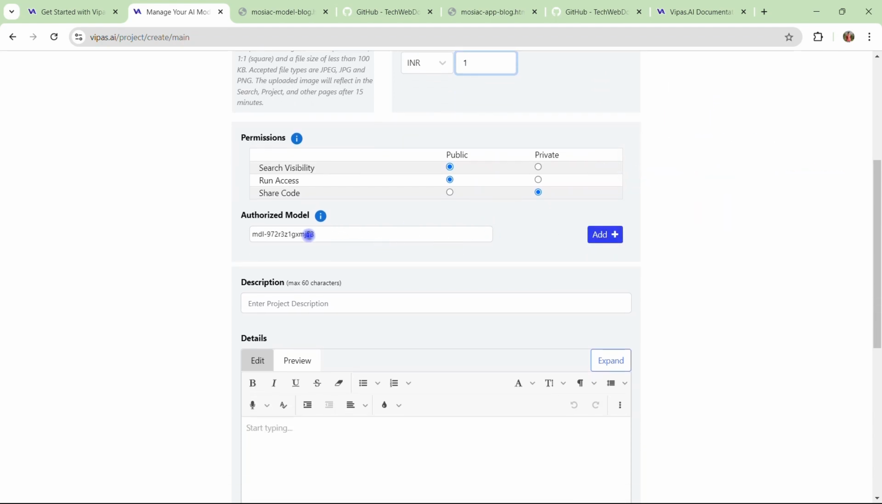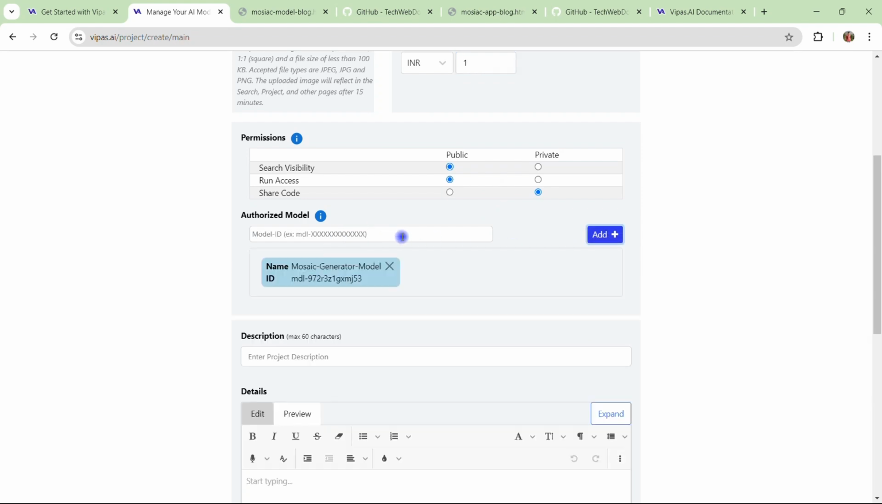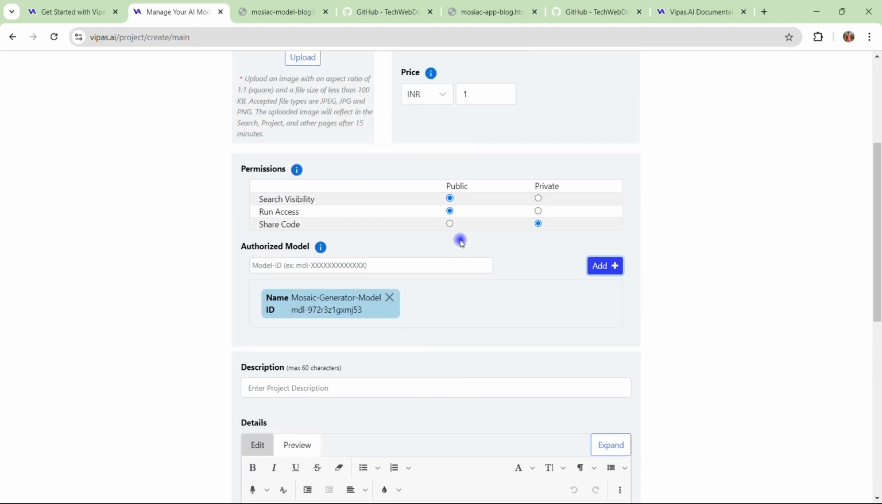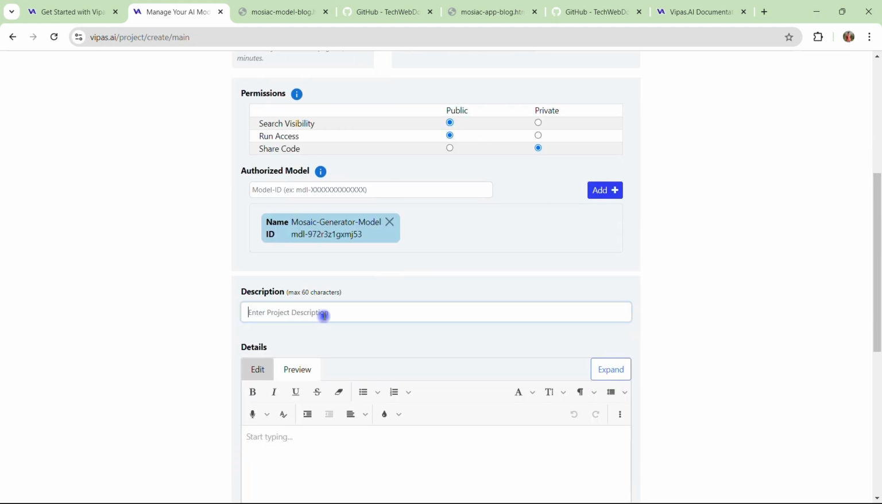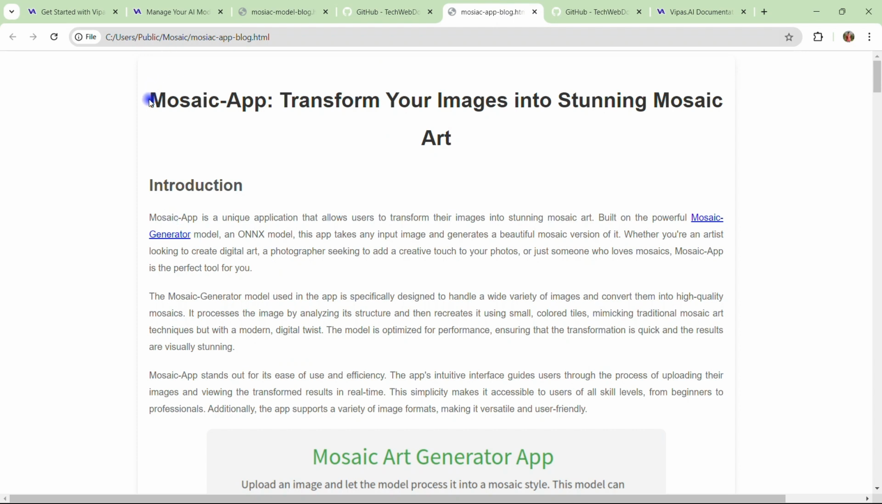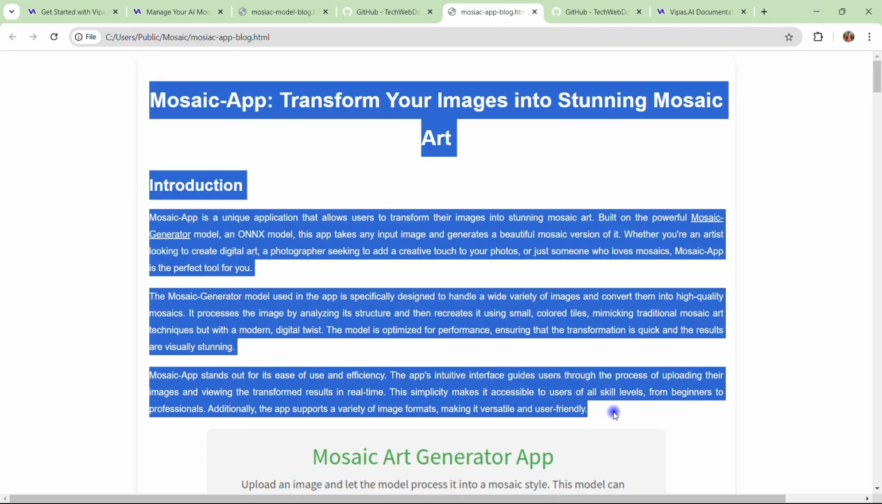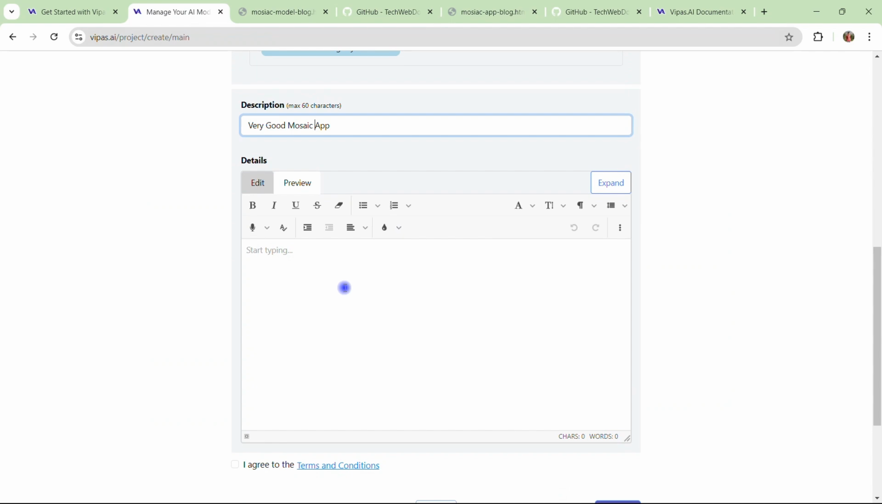Once you have provided your authorized model, you should click on the add icon. Behind the scenes, it validates whether the model really exists and is in a proper state so that our application can use it for prediction. Here again, you need to provide a meaningful description, such as a very good Mosaic application, or Mosaic art generator, or whatever you want. I also created a blog for the application that I can easily use. Let me copy some text and paste it. You can always update it later as well.